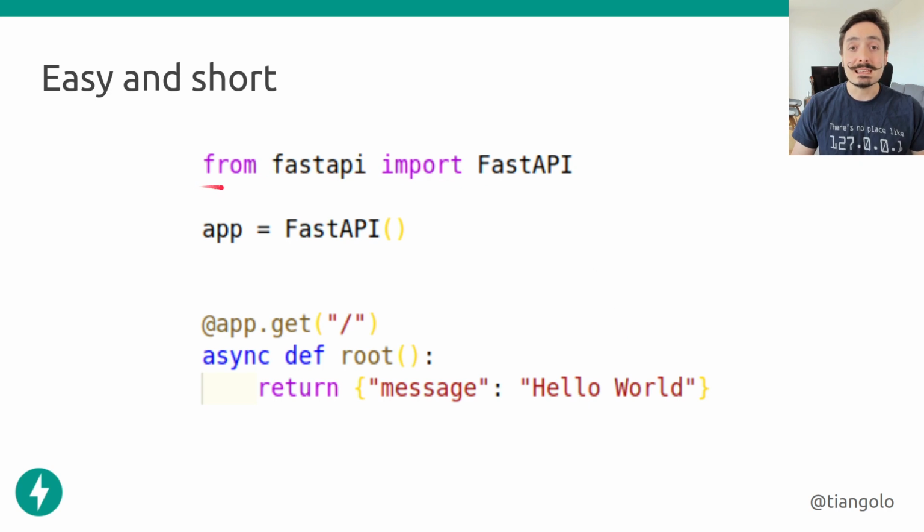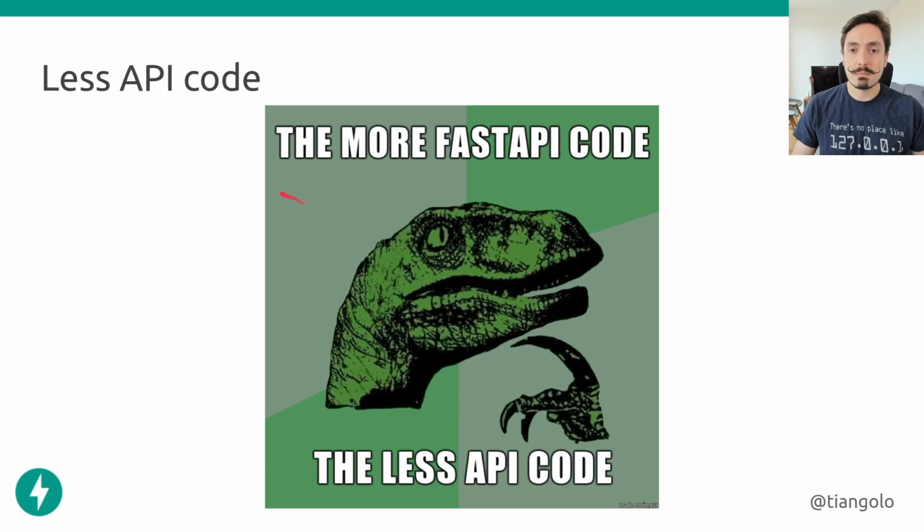So FastAPI is easy and short. That's the idea, that it should get out of the way. This is a valid FastAPI application. You can see it's 1, 2, 3, 4, 5 lines of Python code. This is already a complete FastAPI application. The point is, the more FastAPI code you write, the less API code you write, because you can focus on the business logic, on the important parts of your application. You can focus on the things that matter.